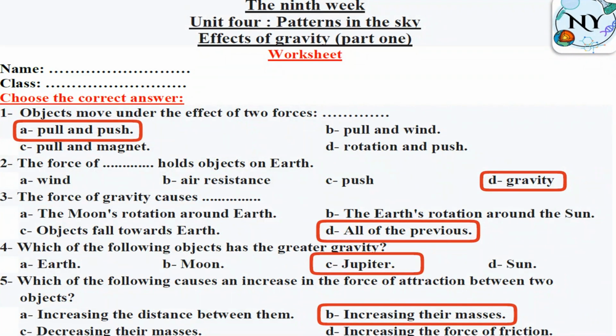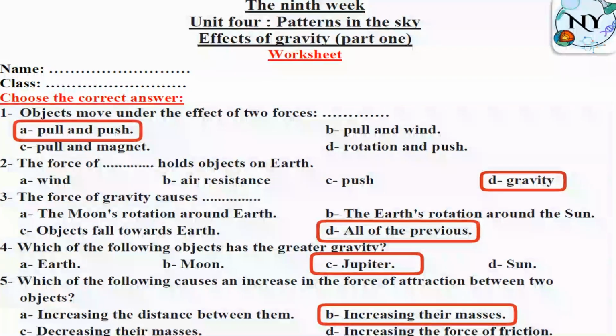Okay, so here in this sheet we're gonna start in patterns in the sky or effects of gravity, concept 4.1. In this concept, we studied together that we have force, the meaning of force. Force, it means pull or push. So the key word of force is pull or push. And the question here, talking about objects move under the effect of two forces.